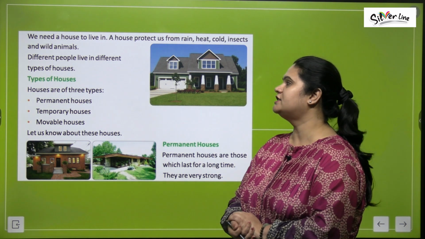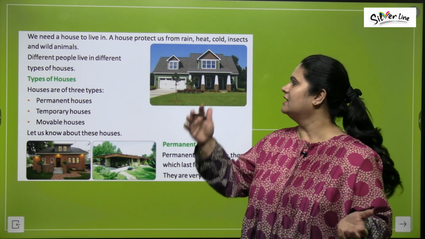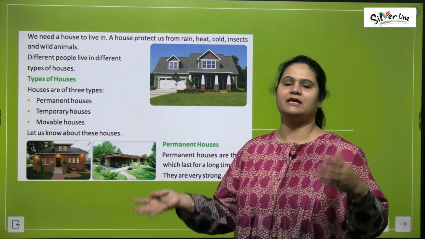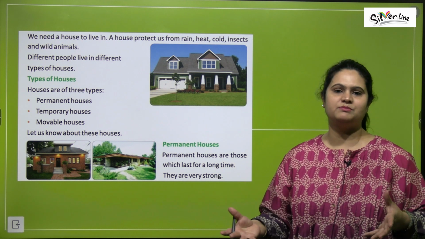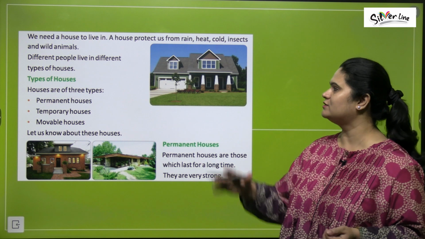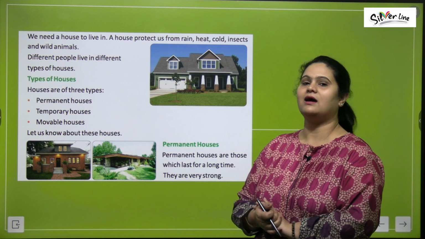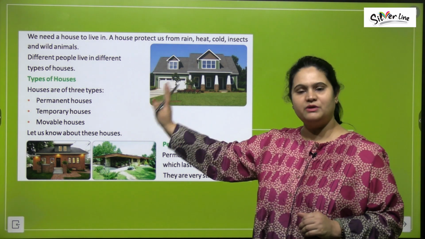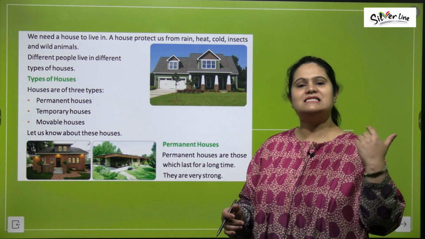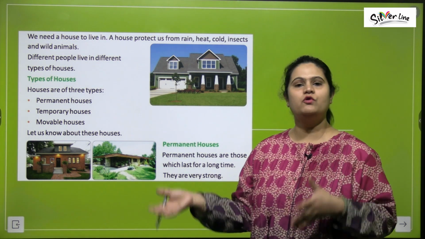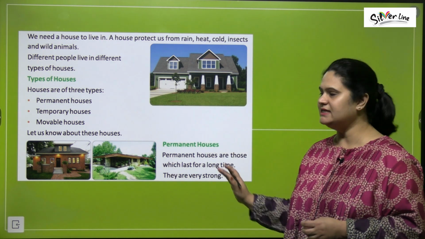Different people live in different types of houses. और जो अलग-अलग type के people हैं, कुछ लोग movable houses में रहना पसंद करते हैं, कुछ लोग जो villagers होते हैं, they live in temporary houses, कच्चा houses, and cities people, they live in permanent houses, right? So different people, they live in different types of houses. Let's see what are the types of houses. They are of 3 types mainly. First one is permanent house, then we have temporary houses, and then the movable houses. Okay, so now let's study about these kinds of houses in detail.